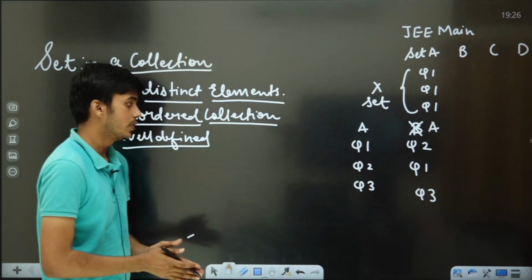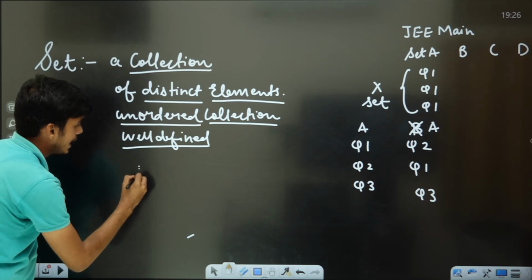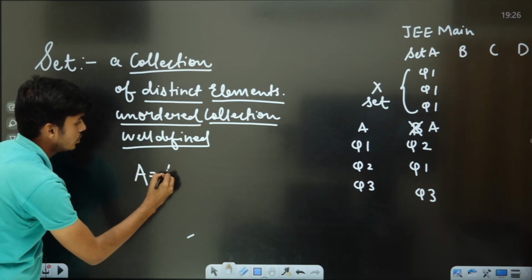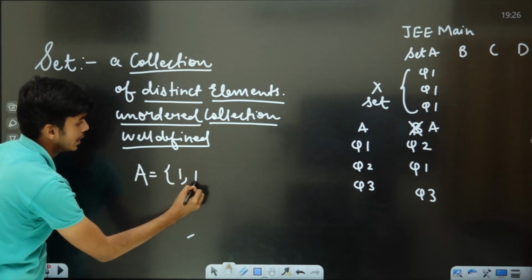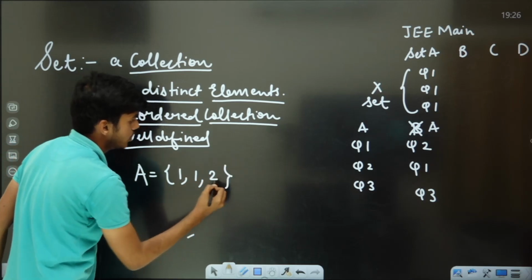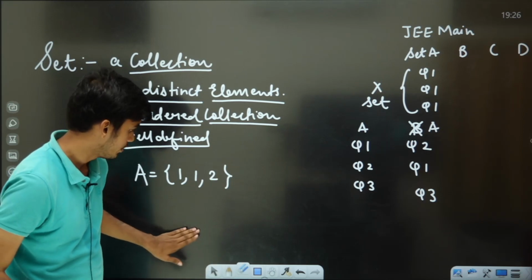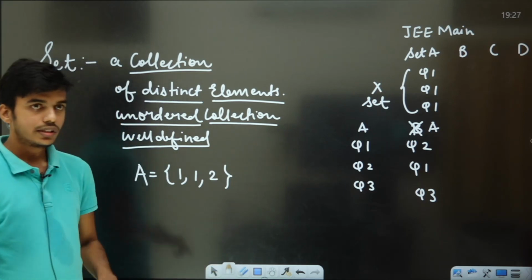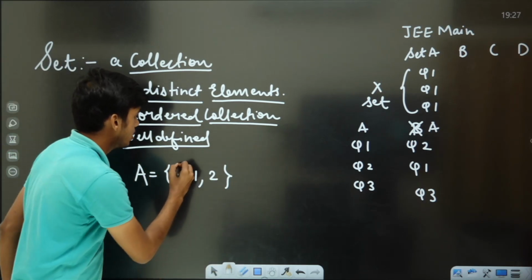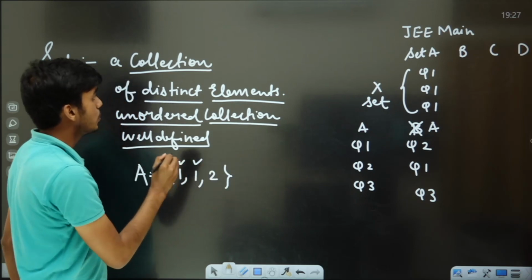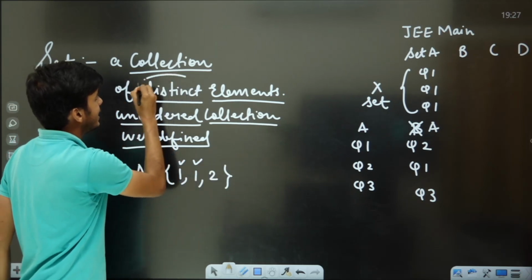Now let's proceed further. Let us suppose I am writing a collection over here. You have to just find out whether it is a set or not. This is 1, 1, 2, a collection written by me. Is it a set or is it not a set? Since 1 is repeating 2 times, and I told you a set has distinct elements.